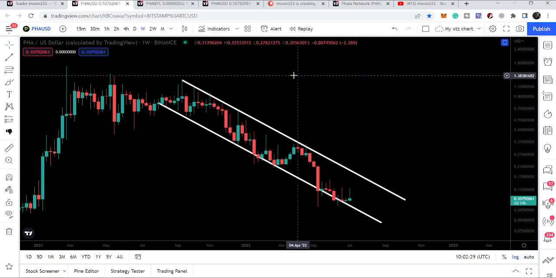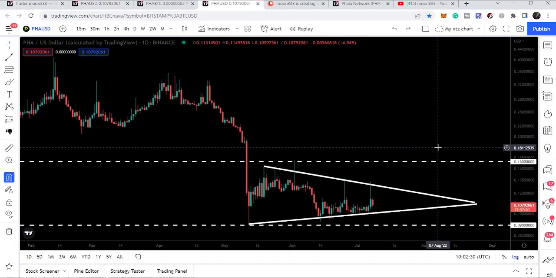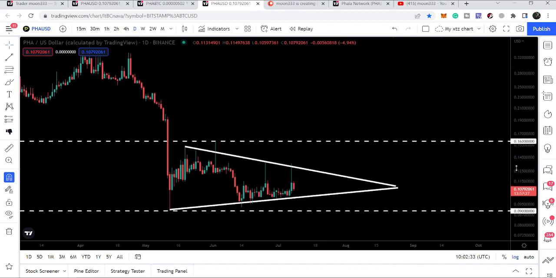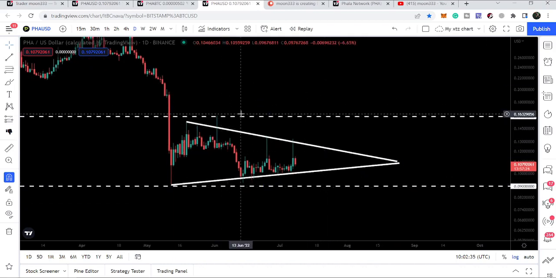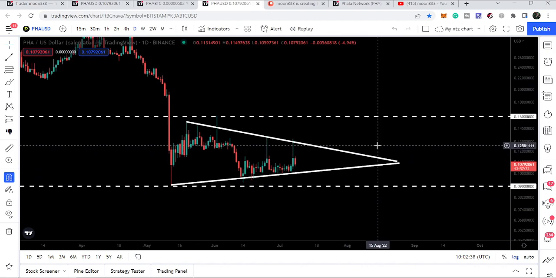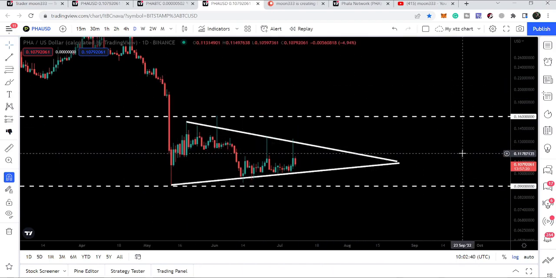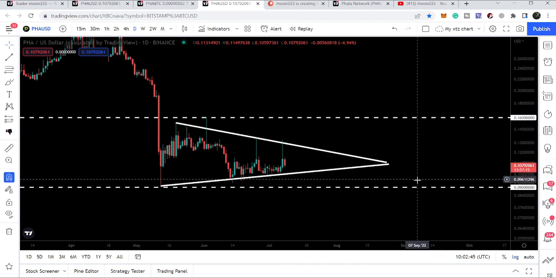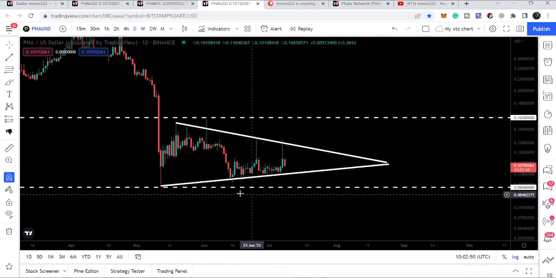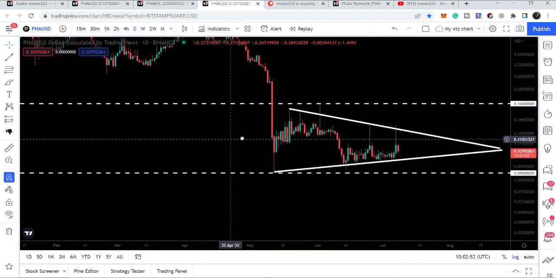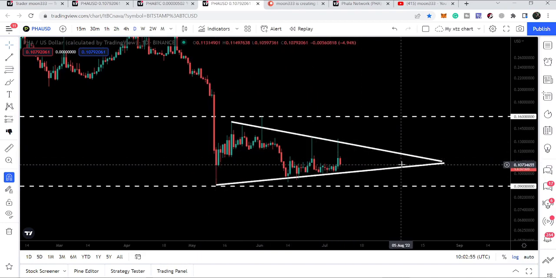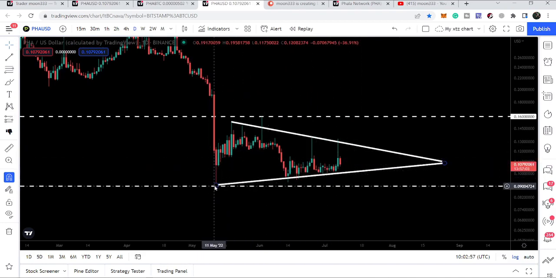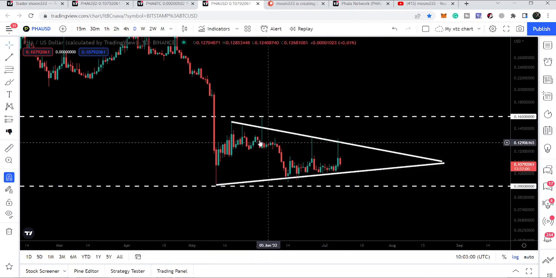But before that, Phala needs to break out of a triangle that it has formed on the daily time frame chart. Here we can see the major support and resistance levels on the daily time frame where Phala is moving right now after this breakdown. The resistance we have here is at 16 cents, and the support is at 9 cents. You can see that it is moving between this resistance and support, and it has also formed this symmetrical triangle as well. We have one touch point here and several touch points here at the support. We also have several touch points at the resistance.